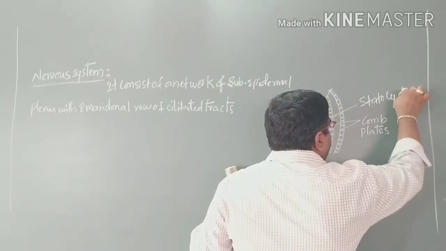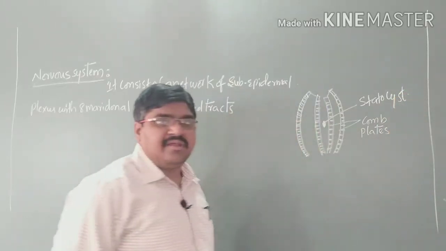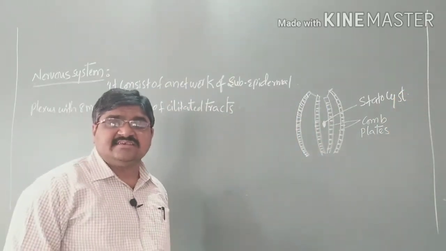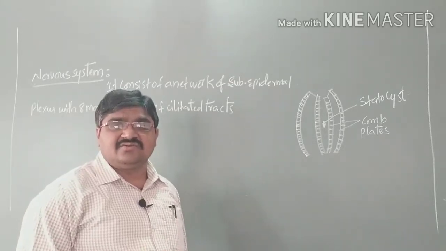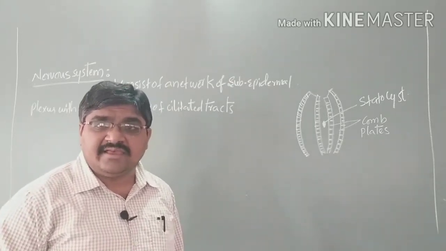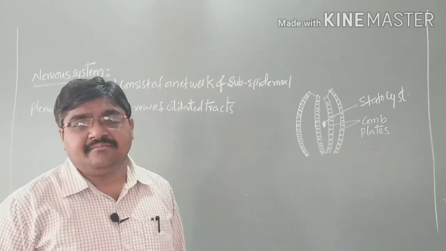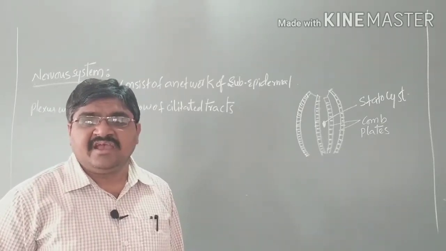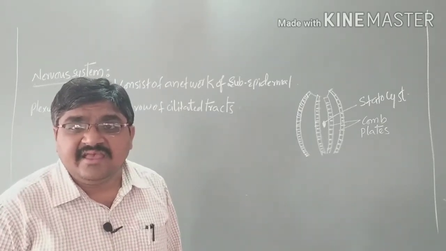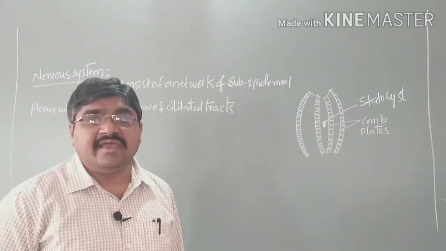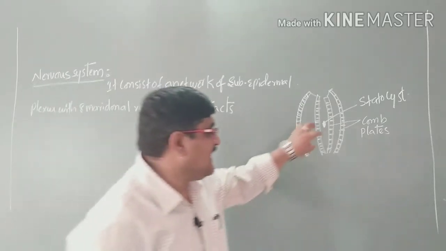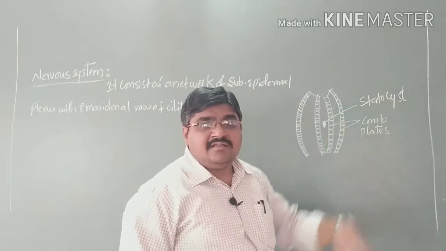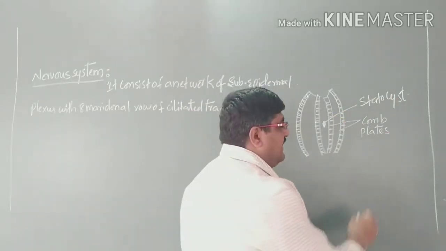A centrally placed statocyst is present. This statocyst is helpful for equilibrium.